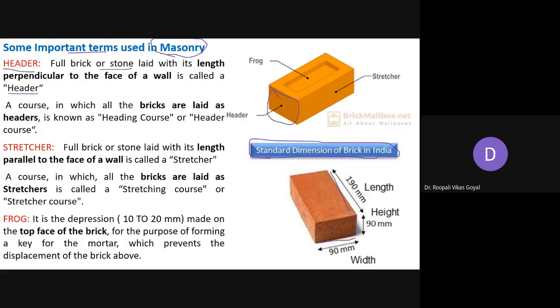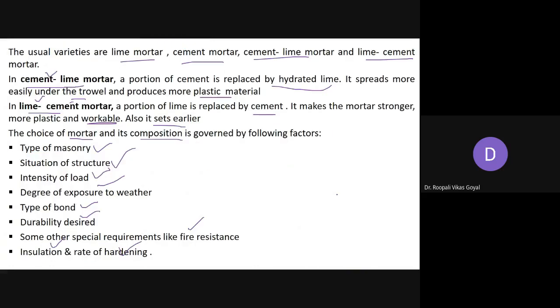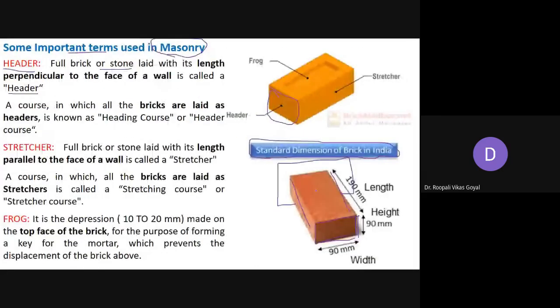Okay, so here when you are laying this portion, and suppose here there is a wall, ये आपका wall बना रहा है, ठीक है. So face of wall से if it is perpendicular, so when you are laying this full brick or stone with its length, this length is going to be perpendicular to the face of wall. So this is your face of wall, उसके perpendicular आपने ये रखा, then it is called as header. So you can say simply that ये जो smaller part, this 90 mm by 90 mm, this part, this is generally a square. This is generally called as header portion.